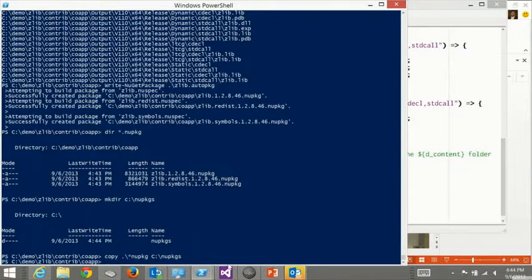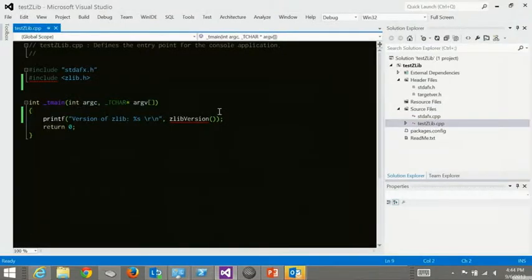Okay, and then we'll jump back into Visual Studio quickly. I've got a little sample program, and literally this is just click, click, click, click, click, click, make a simple little program. And I put in two lines. I put in the include there, and I put in the zlib version thing.